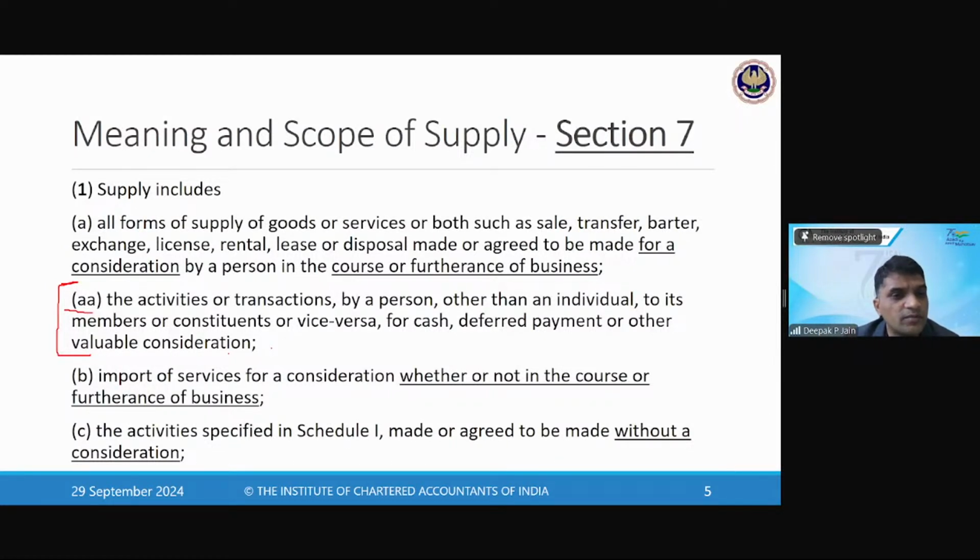Does it have to be only for business purpose for claiming ITC? Yes, for claiming ITC, it should be only for business. You cannot claim ITC if it is for non-business purpose. Anybody who takes registration takes registration for his business, and if it is for his business, he can claim the input tax credit. So it should be for his business only. He can claim any credit that is being claimed for his business itself.